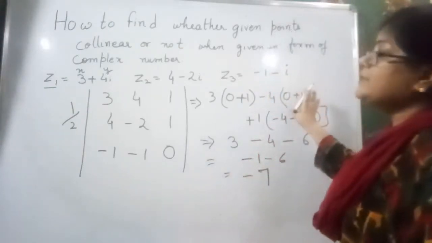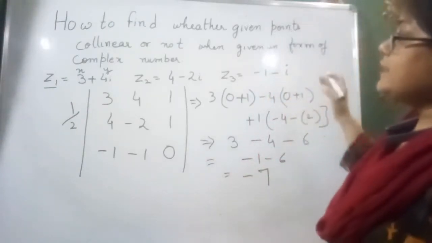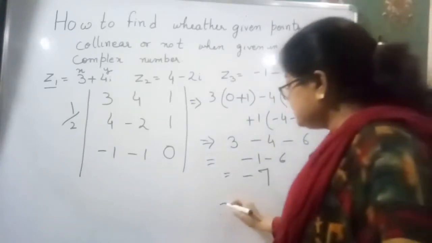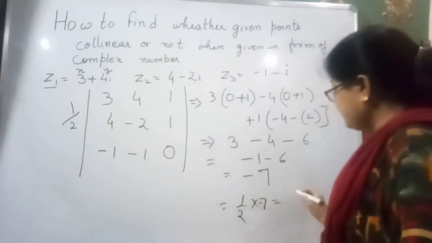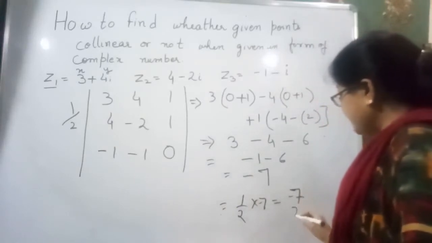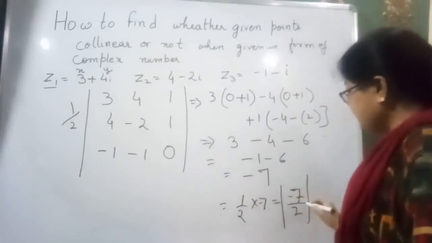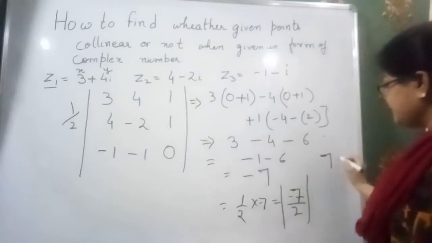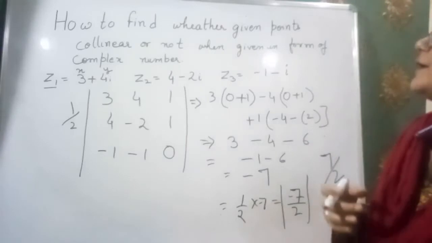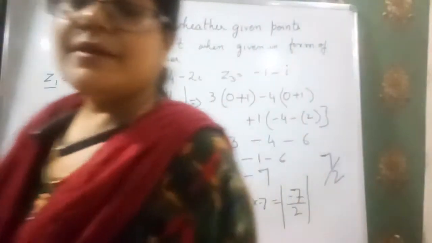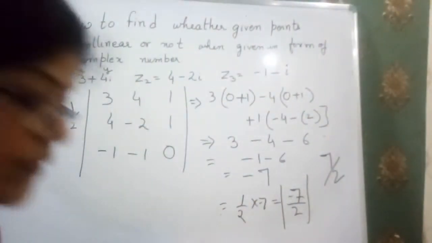So these 3 points are not collinear, and if we have to find the area of that, just multiply with 1 by 2. That means we have the area, we found minus 7 by 2, but the area will never be negative, that means area is 7 by 2. I think this concept you will get. And now I am going to take another question, just note it down.